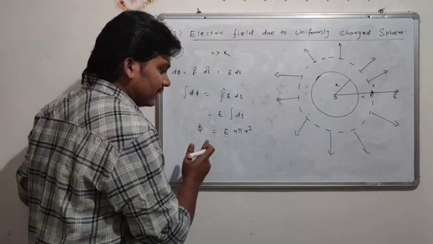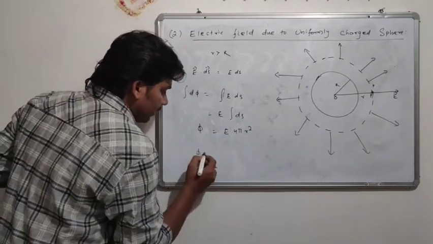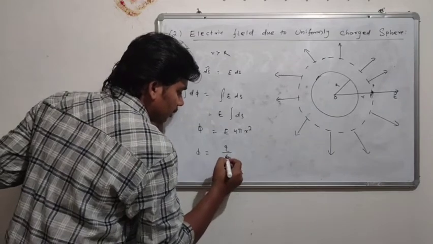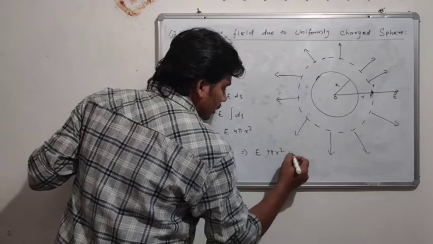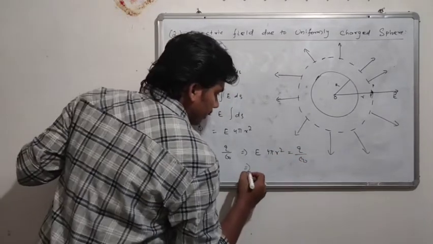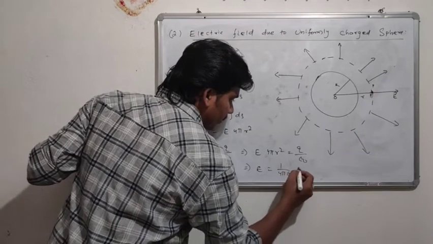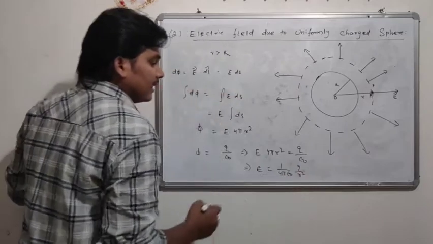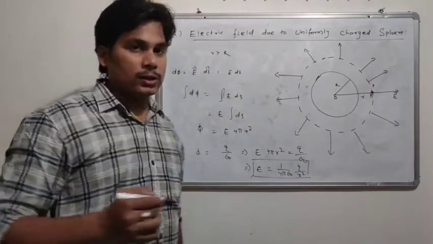But when we compare this with Gauss law, phi equals q by epsilon naught, we can simply write E into 4 pi r square equals q by epsilon naught. Then E equals 1 by 4 pi epsilon naught times q by r square. Just remember Coulomb's law: there we get E equals 1 by 4 pi epsilon naught q by r square.